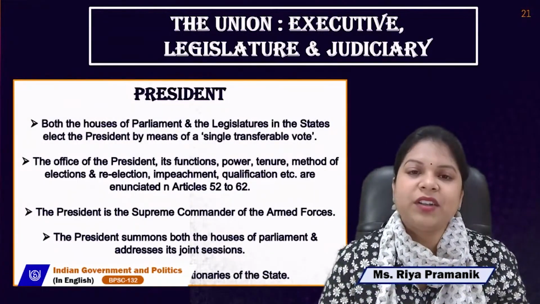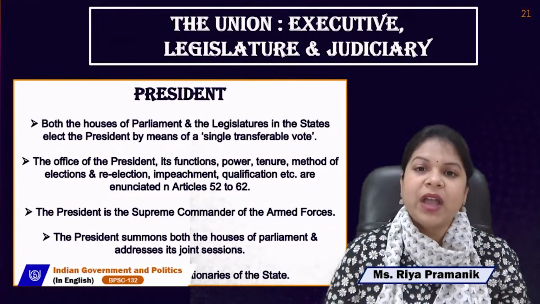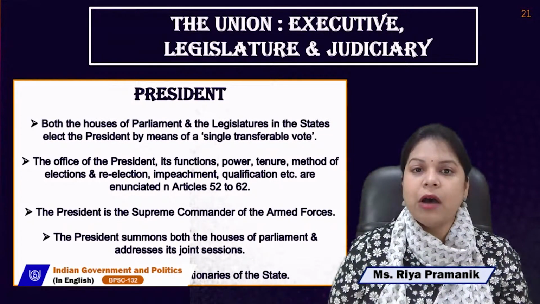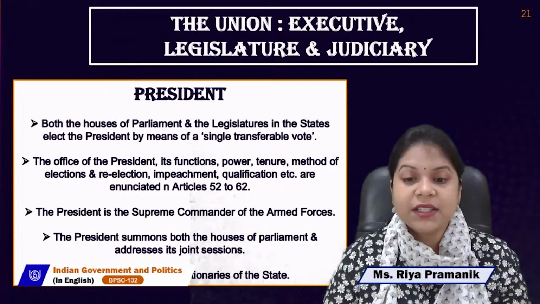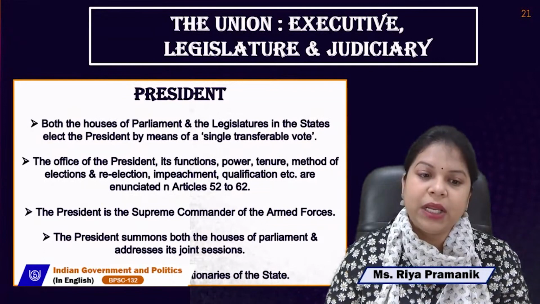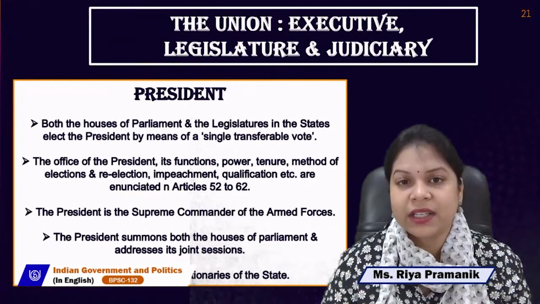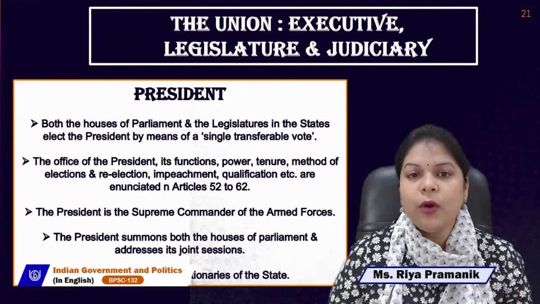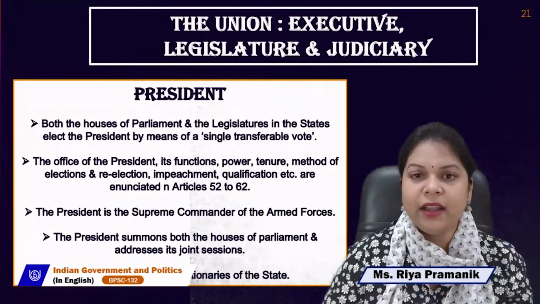Both the houses of parliament and the legislatures in the states elect the president by means of a single transferable vote. So how is a president elected? He or she is elected through the single transferable vote system. The office of the president, its functions, power, tenure, method of elections and re-election, impeachment policies, qualification, etc. are enunciated in Articles 52 to 62. So, in our constitution, from Article 52 to 62, all these things regarding the president are mentioned.